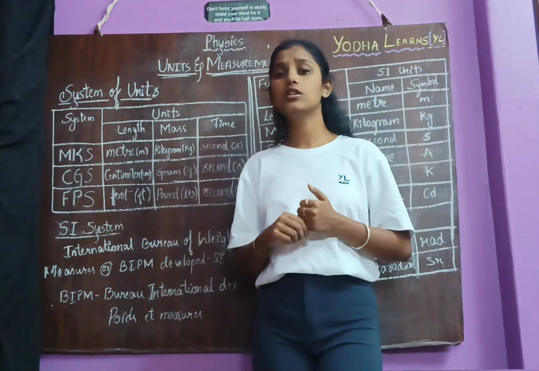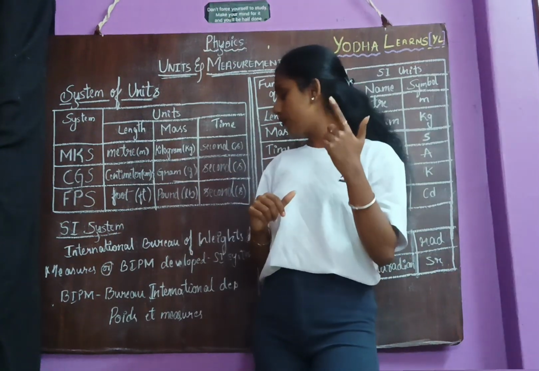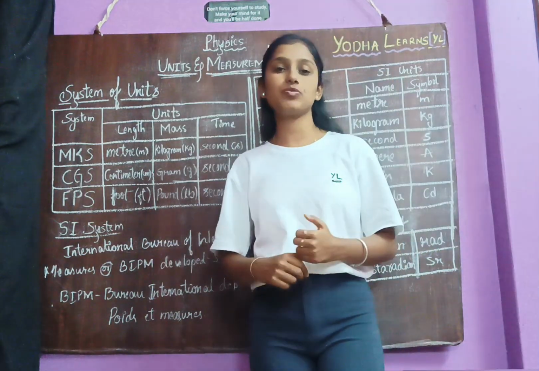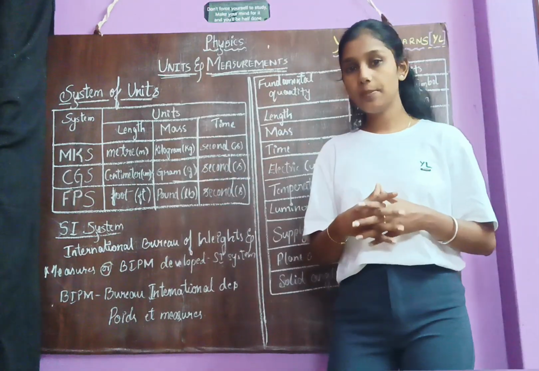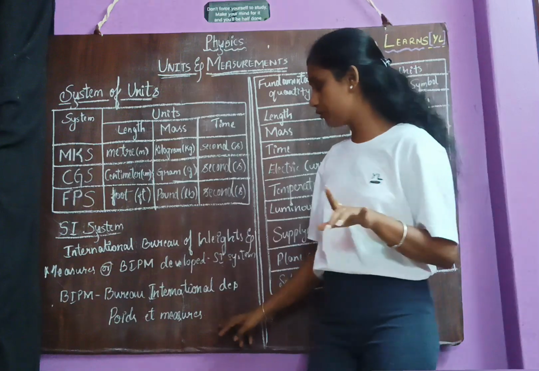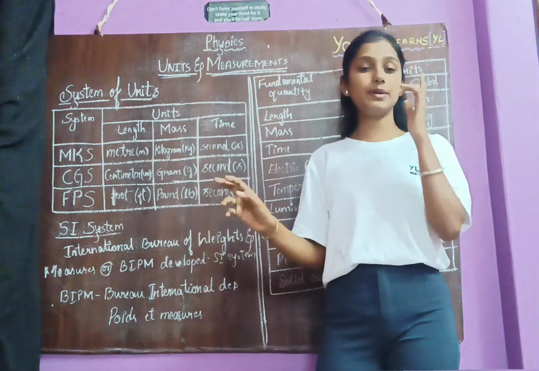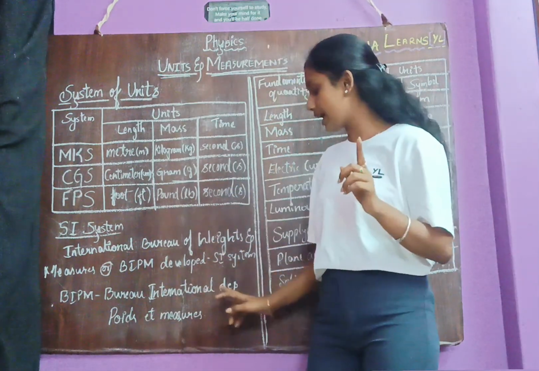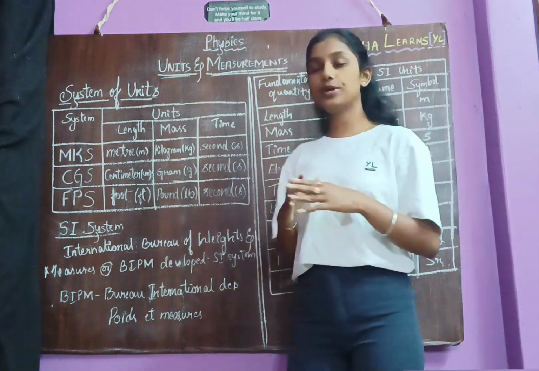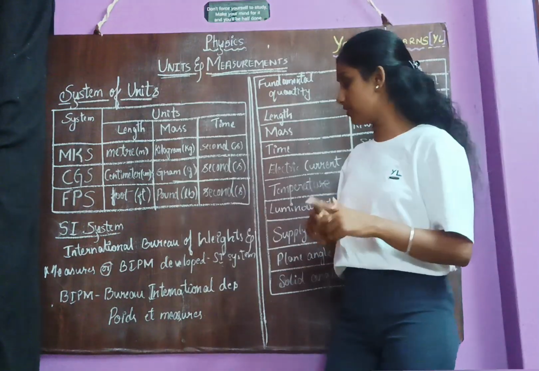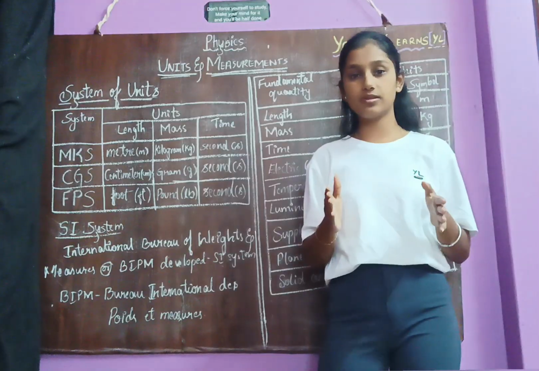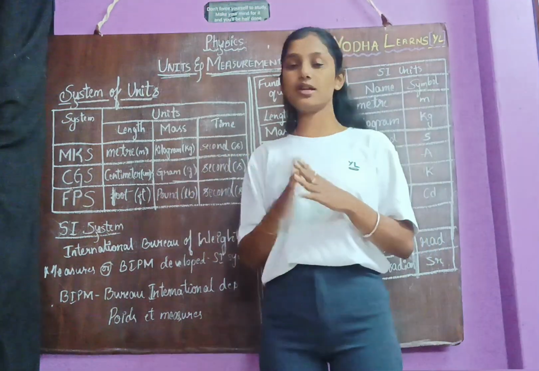You may have the question. International Bureau of Weights and Measures, or there is one more name, BIPM. What is the full form of BIPM? BIPM represents the Bureau International des Poids et Mesures. You may get this question, so remember it properly. This is the full form of BIPM. So did you understand what the SI system is, what the internationally accepted system is, and who developed this SI system?